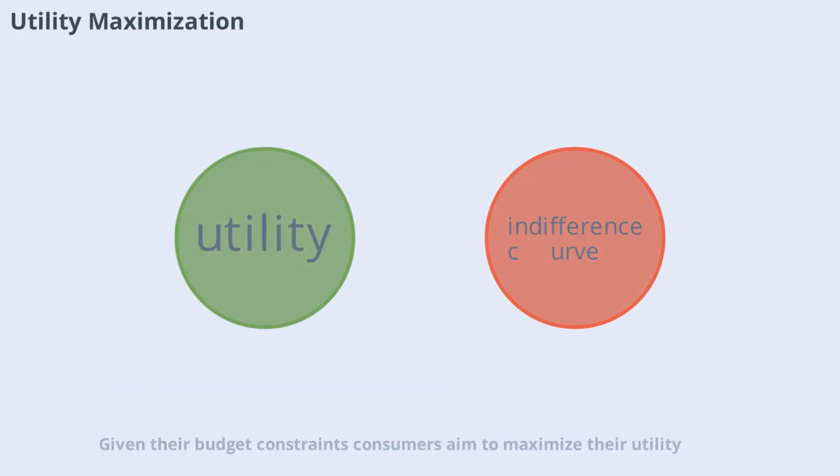Within their budget constraints, consumers aim to maximize their utility or overall satisfaction. This means choosing the combination of goods and services that gives them the most happiness within their budget. Economists model this process using indifference curves and budget lines, showing where a consumer gets the highest utility possible without overspending. This framework helps explain why people allocate their money the way they do.